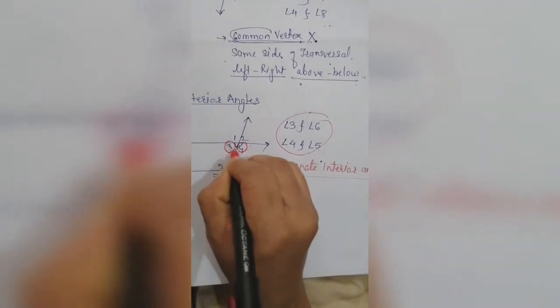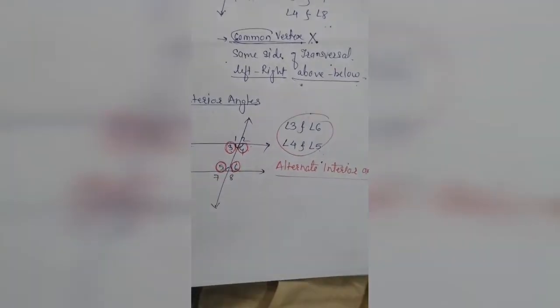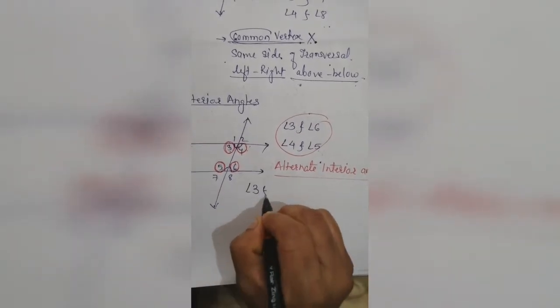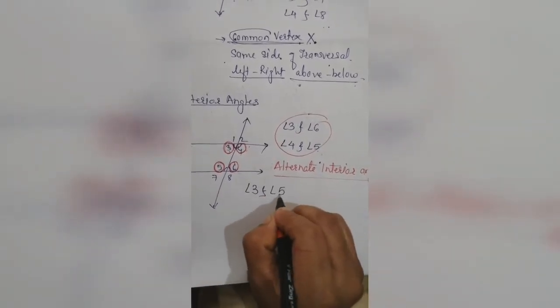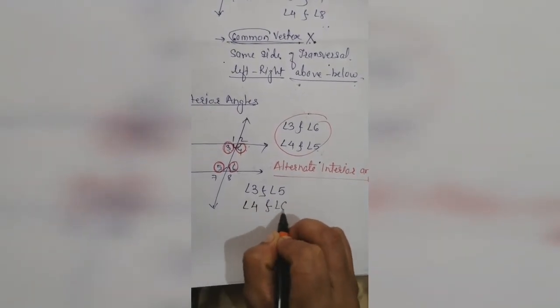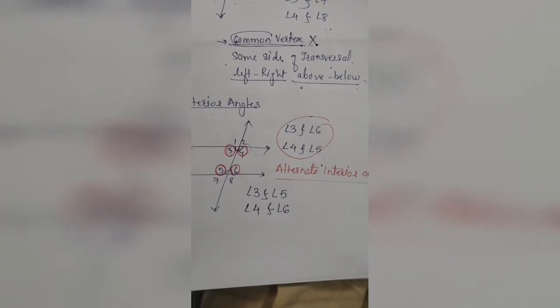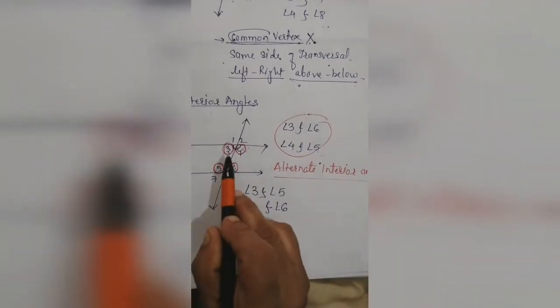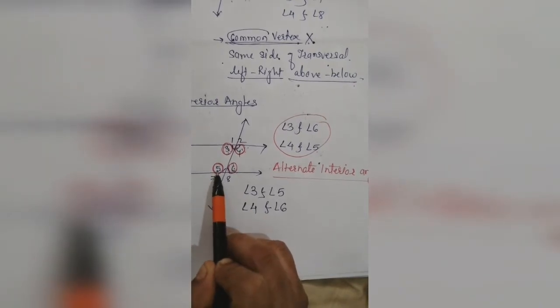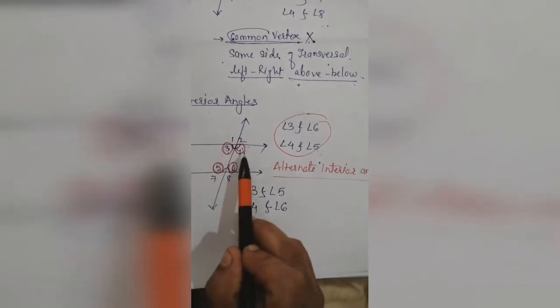Now the next interior angles: this 4 and this 6, and this 3 and this 5. Angle 3 and angle 5, angle 4 and angle 6. Now look at their position. They are on the same side of the transversal. If you talk about 3 and 5, they are interior angles but on the same side.